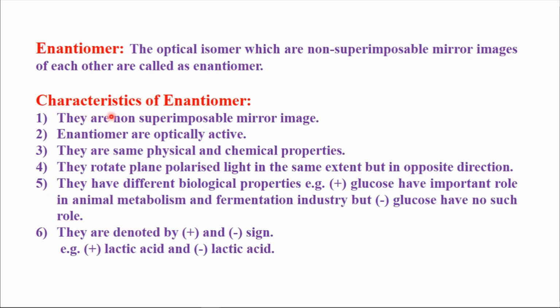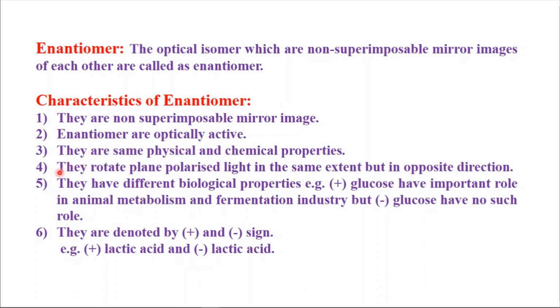Again, in the last lecture we have learned the characteristics of enantiomers. The first characteristic is they are non-superimposable mirror images of each other. The second one is enantiomers are optically active because they rotate the plane polarized light. The third characteristic is they have the same physical and chemical properties, like the same melting point and the same boiling point.